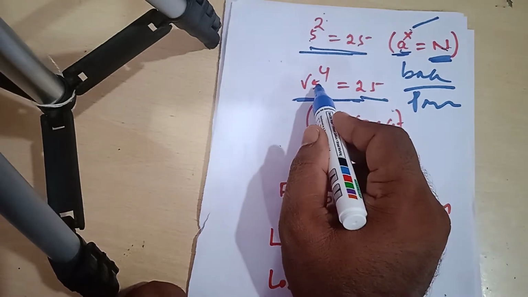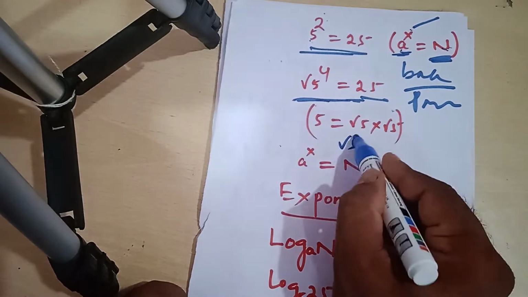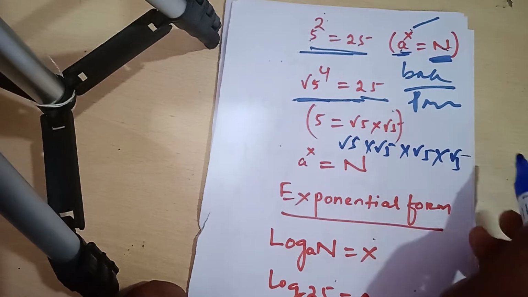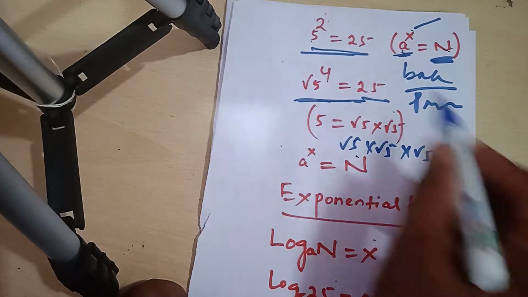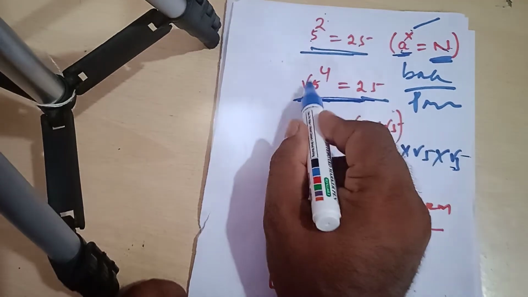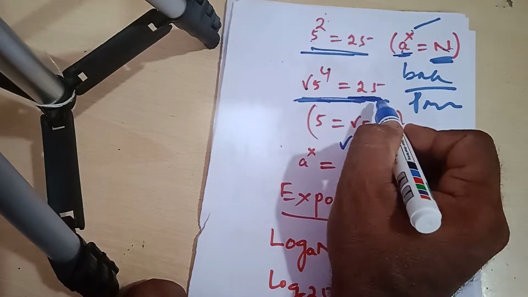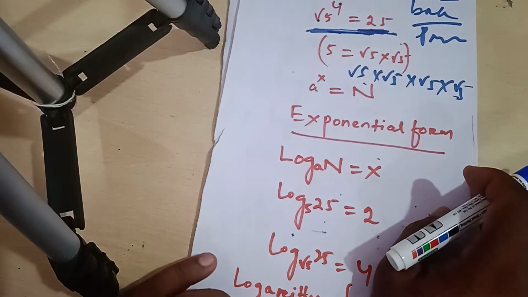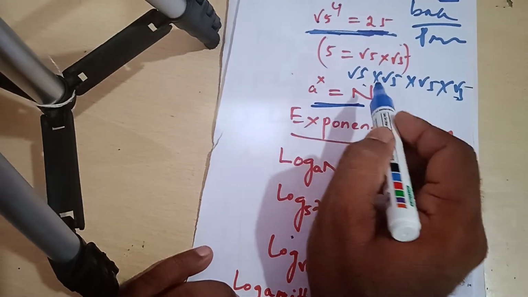So root 5 to the power 4 is equal to 25: root 5, root 5, root 5, root 5. This is base, this is power, this is number. So symbolically we can express a to the power x is equal to n.